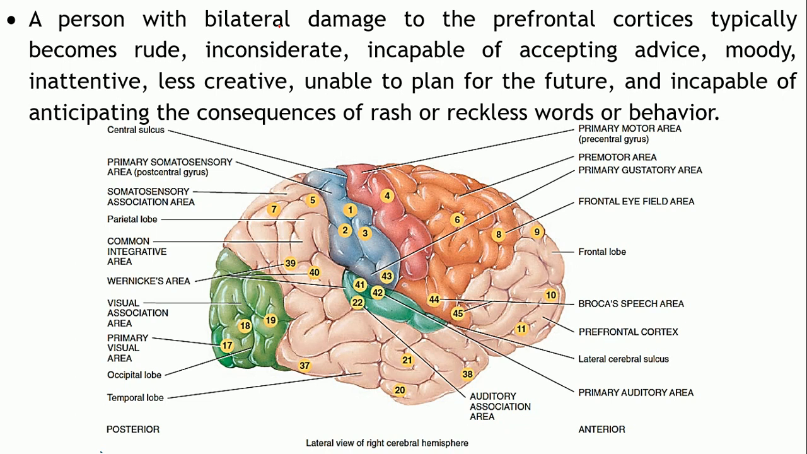So the person in whom there is a bilateral damage to the prefrontal cortices, that is on both the sides, may become rude, inconsiderate, or incapable of accepting advice. If you tell them something, they will not accept it very easily. They are very moody, their mood swings, inattentive, less creative, unable to plan for future, or incapable of anticipating the consequences of being rash or reckless with their words or behavior. So they won't come to know what the consequences are.